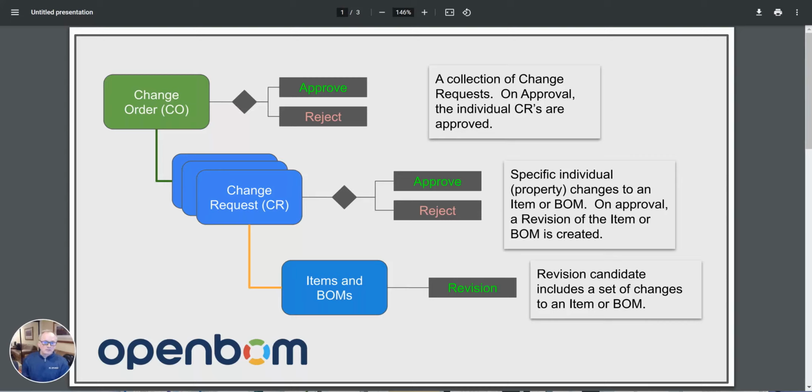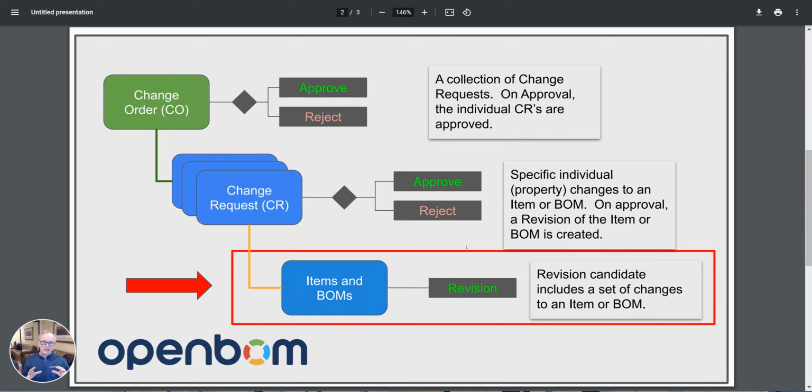Hello again, welcome to the second video on change management in OpenBOM. In the last video I introduced you to this graphic where we talked about change orders, change requests, items, BOMs, and revisions. In this video I'm going to take a little deeper dive. We're going to take a look at items and BOMs and specifically creating revisions of those two things.